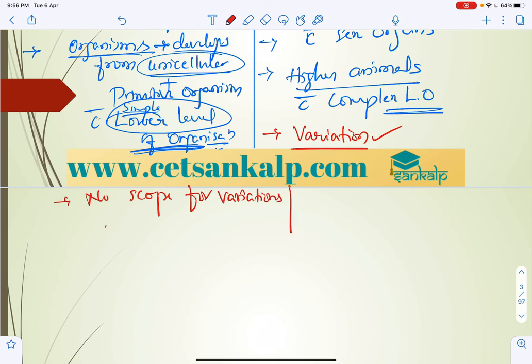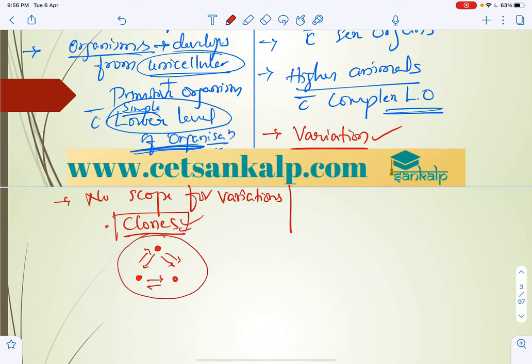Individuals which are produced are called clones, exactly identical. If you consider this an organism, and it produces new individuals which are also exactly the same, these two are identical to each other, and also identical to their parents. Such individuals are called clones.